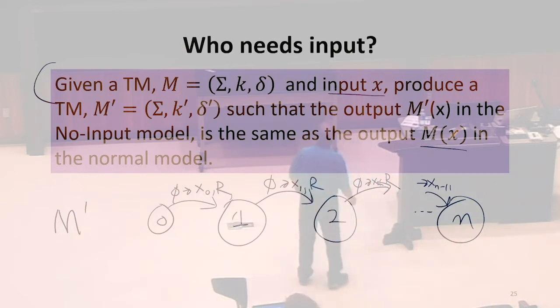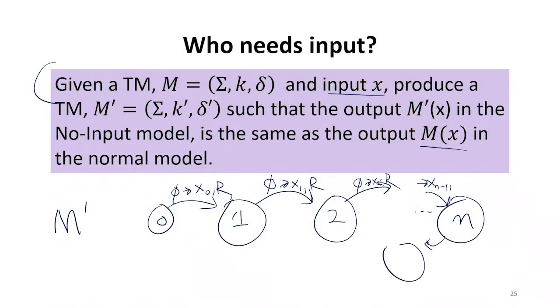We could have one state that goes left and keeps going left until it finds the triangle. We want to do something where we're going to have a state that's going to keep moving left. It's going to not change what's on the tape, so it can read anything. It's going to write the same thing back and move left until it gets to the triangle.